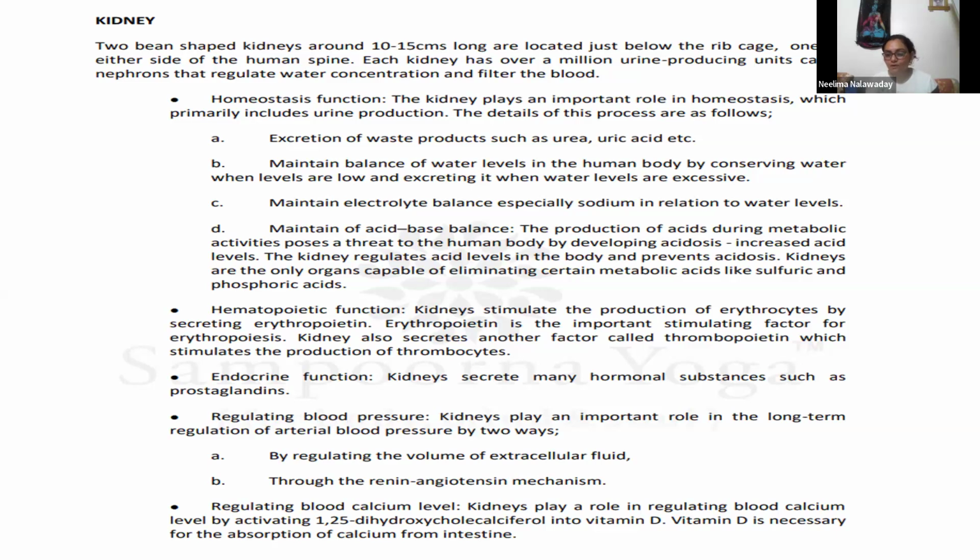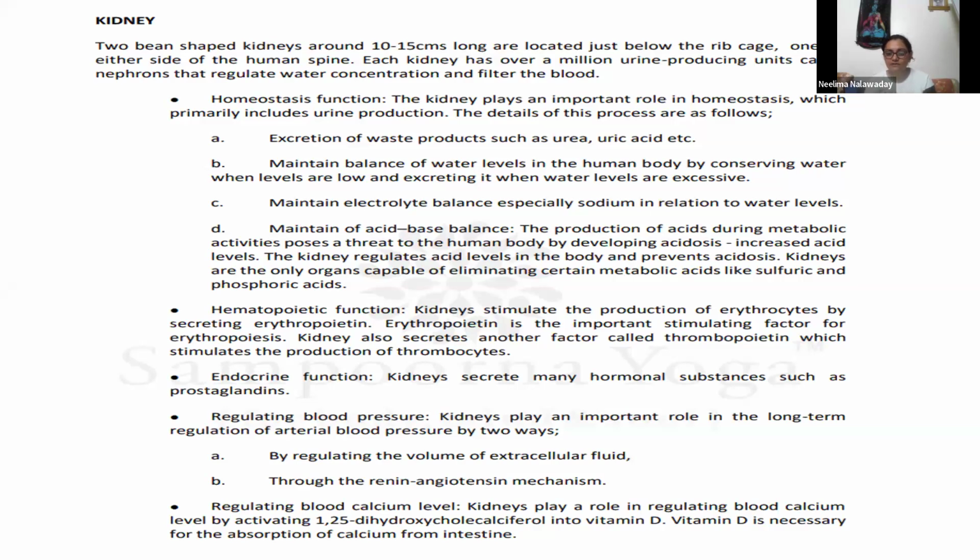Kidneys play an important role in the long-term regulation of arterial blood pressure by regulating the volume of extracellular fluid, because blood is also fluid connective tissue. So water balance is also required there. And second mechanism is the renin-angiotensin mechanism, which is not important, and we are not going to see that in detail. But still, it is playing an important role in maintaining blood pressure.